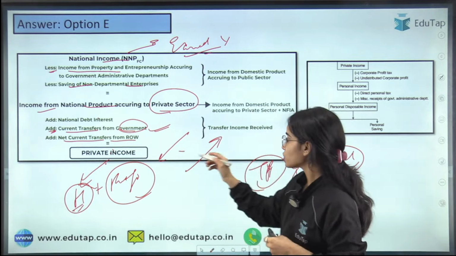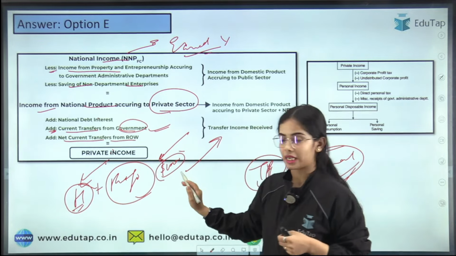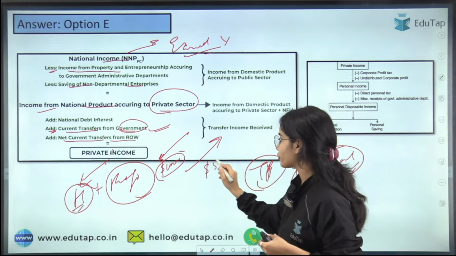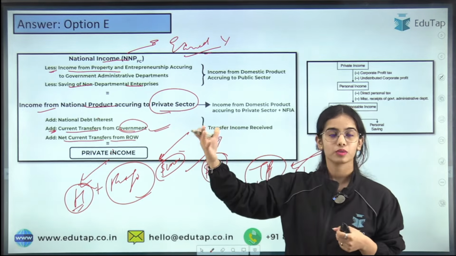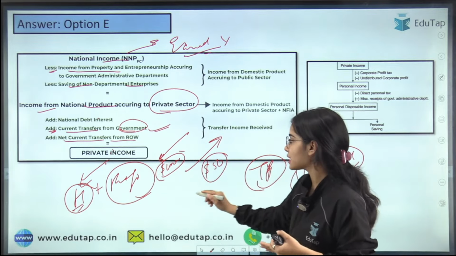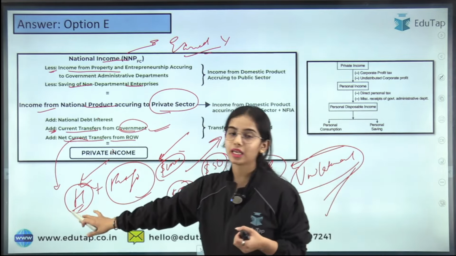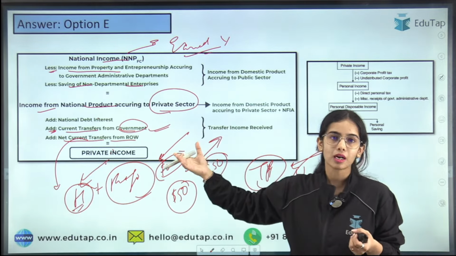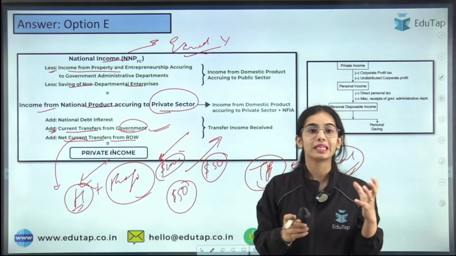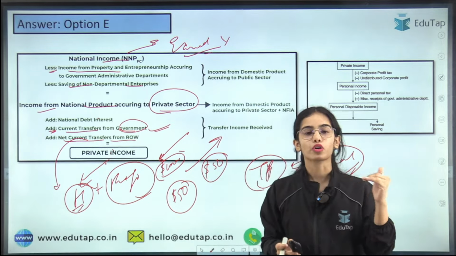Let's say $100 are coming in India from outside, and we are giving $50 to outside. So households are receiving $100, households are paying $50. So net is $50 they are keeping. So this is also added in their income. This is not earned income, but this is the transfer payment, because relatives are just giving you money because you are the relative. You are not doing any service for your relatives, right?